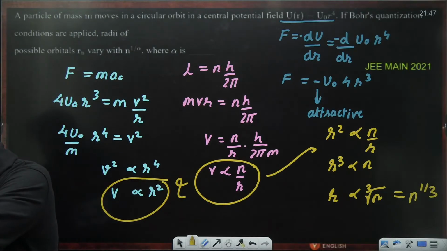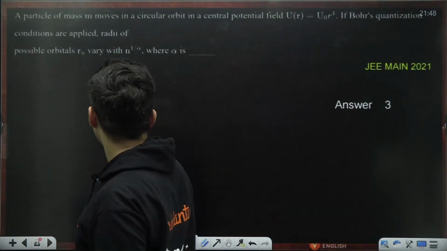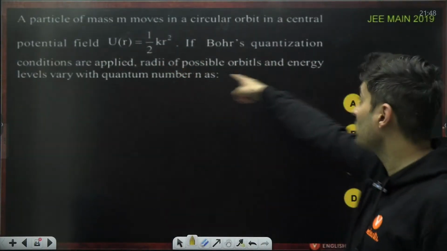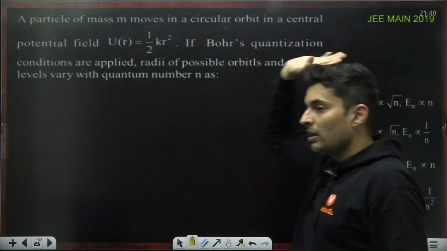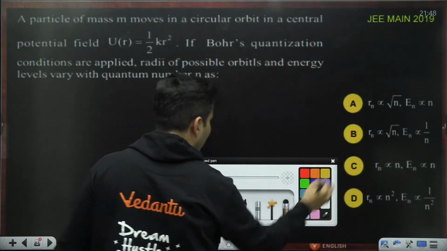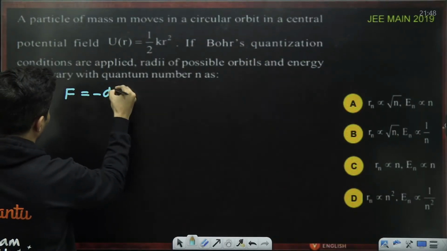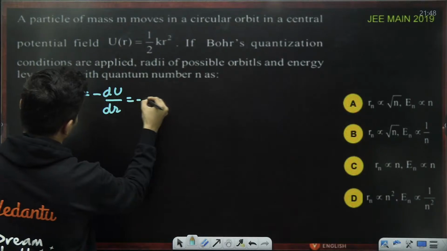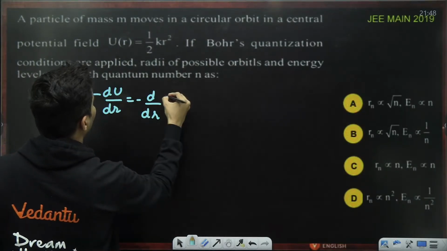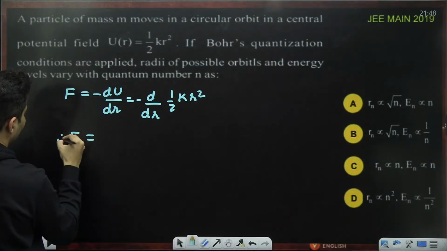These kinds of questions are also very common, where Coulomb's law is no longer applicable and you have to derive this particular formula. Moving on to the next one. You can see this is also a very similar question. This was asked in 2019. Same model, different values. No difference at all. I will not do it again, but I will just tell you the procedure. F is again negative du by dr, so just the negative of this particular thing, which is half k r square. From this you will get the force.